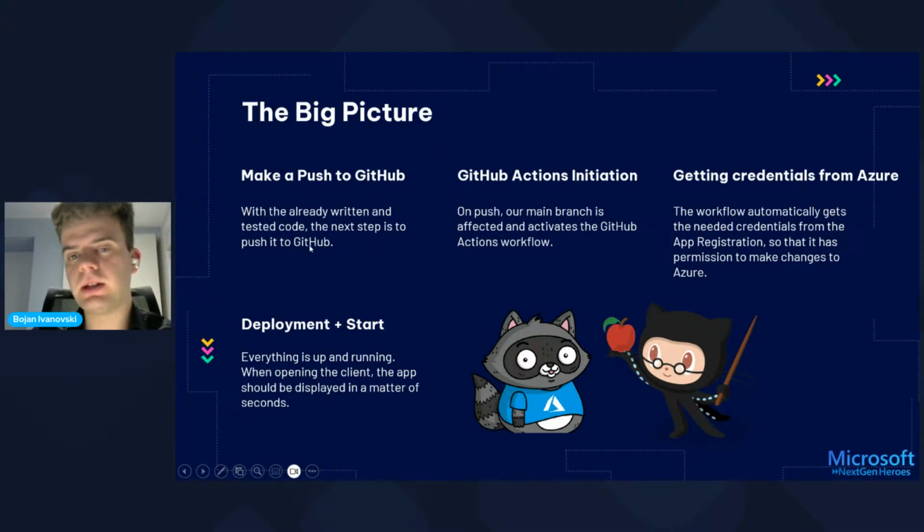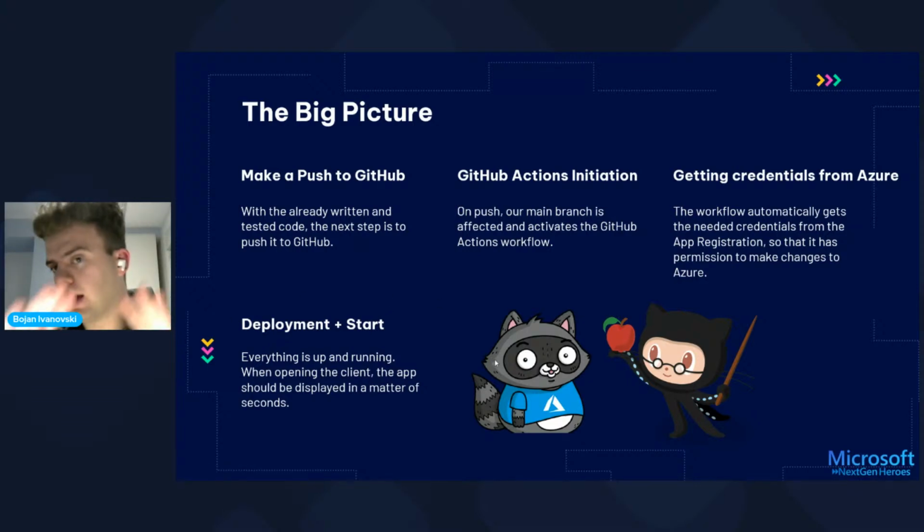When you push them to GitHub, this GitHub Actions workflow that we have seen will trigger. It will activate the main branch, and it will process all the necessary changes that you have made. After that, they will be directly transferred to Azure, and you would have your new version of the application up and running within a second. That's all for the part of Azure and GitHub Actions.